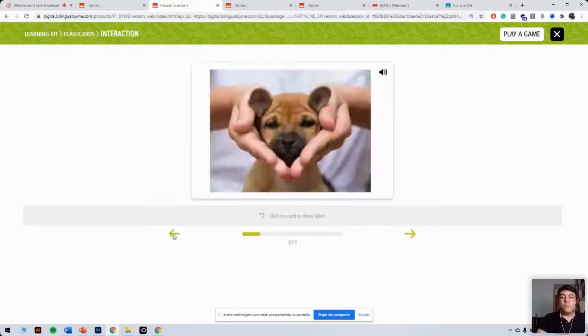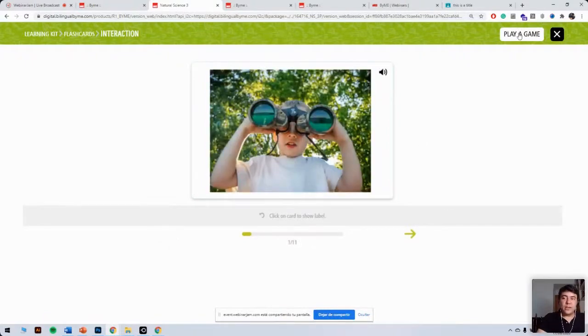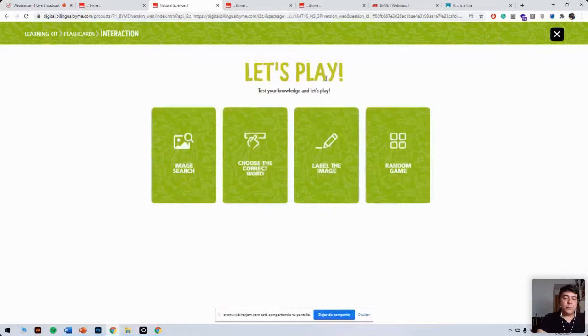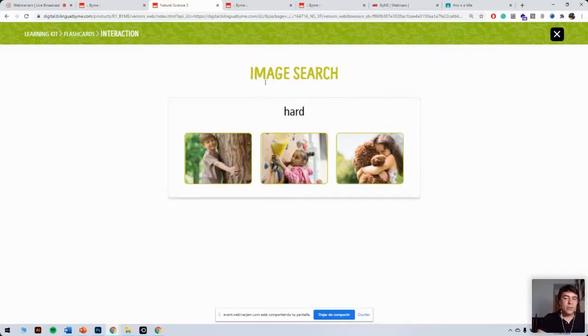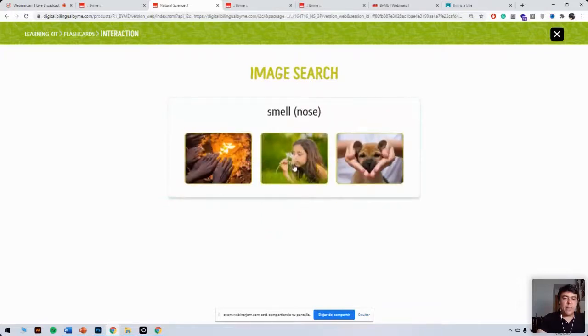Now we have this option on the top right corner called play a game. If we click on it, we've got a few options. First is image search, choose the word and label the image. These are three different games that our students can play in order to review the vocabulary in the set of flashcards. Or alternatively, you can click on random game, and then the system will automatically choose one of these for you to play. So if we click on image search, for example, we have to choose hard. I don't know, probably this one. No, oops, continue. Smell.